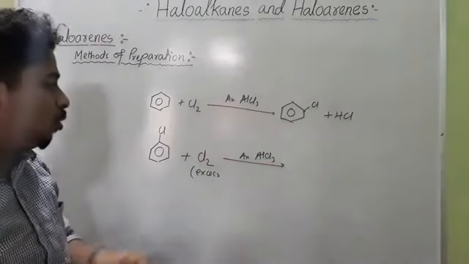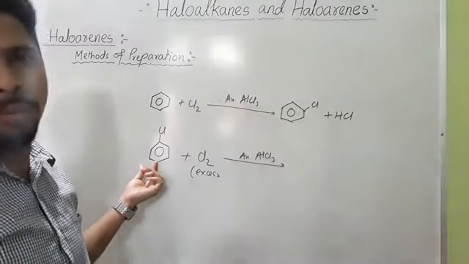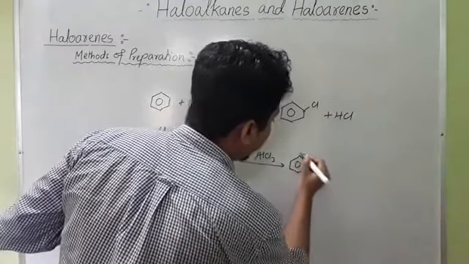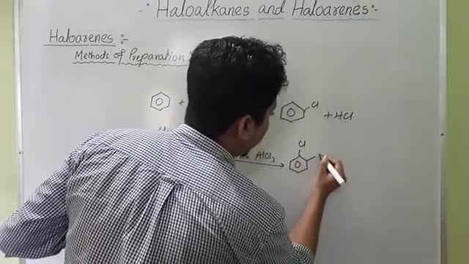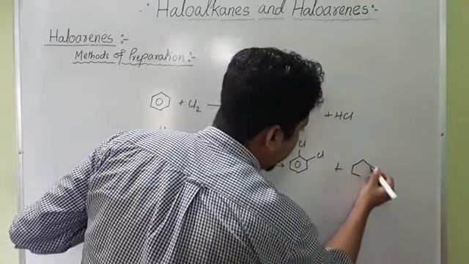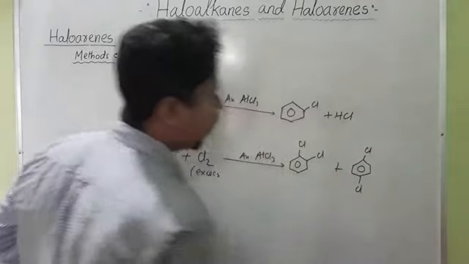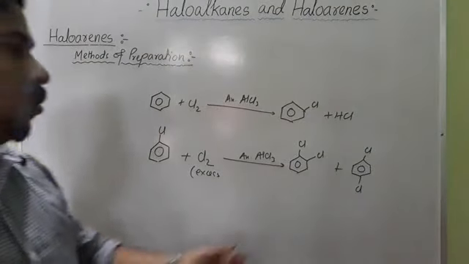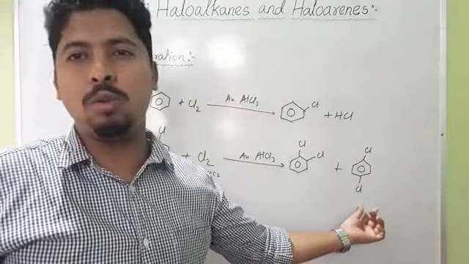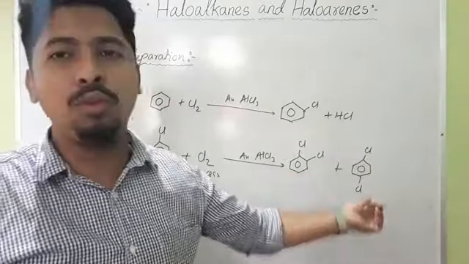Another atom of Cl will be substituted to this chlorobenzene. So you will get benzene group Cl with another chlorine substituted, plus benzene group Cl bond Cl. So you will get orthodichlorobenzene and paradichlorobenzene, or 1,2-dichlorobenzene and 1,4-dichlorobenzene.